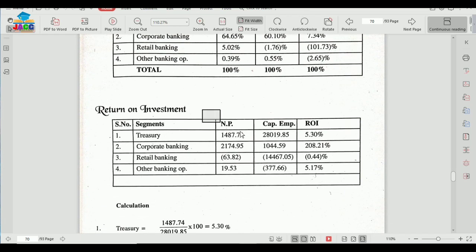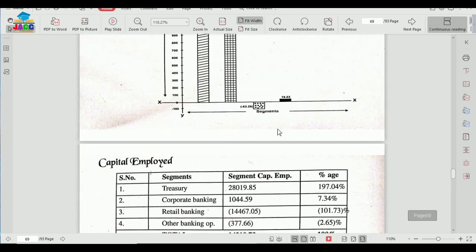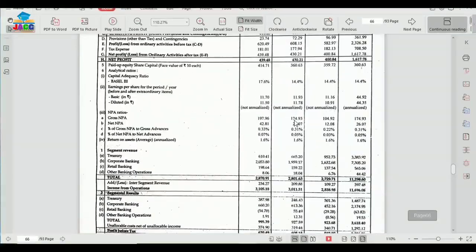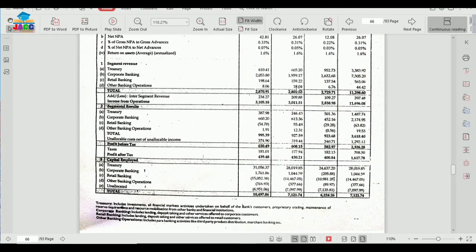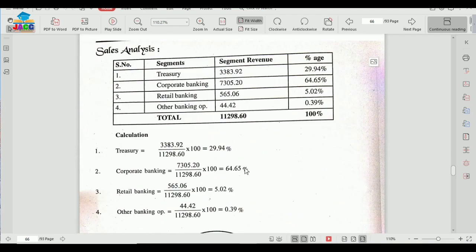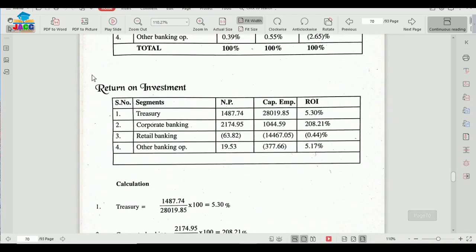Again, this data is to be taken from the information in this financial statement. So we'll be taking two sorts of data. One, the profitabilities of all the segments, then the capital employed from all the segments. So I have taken this and this data from here. So this is my last analysis, which is return on investment.